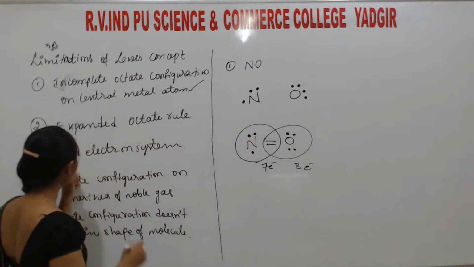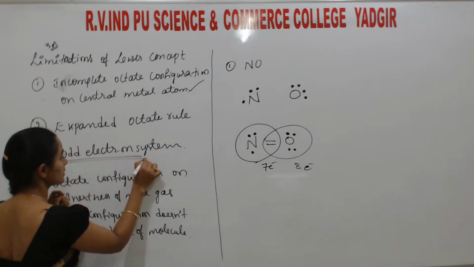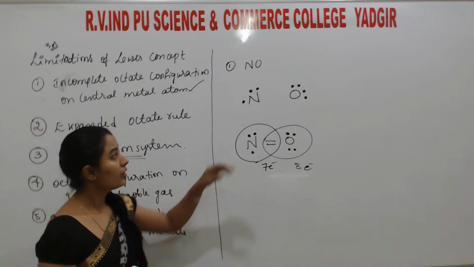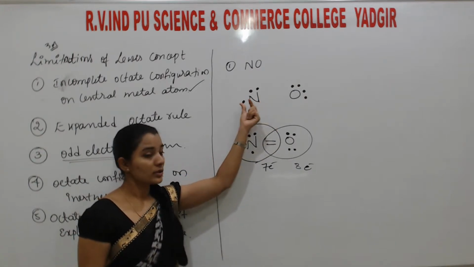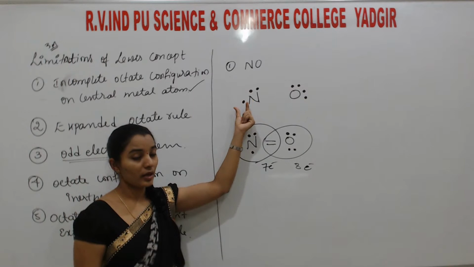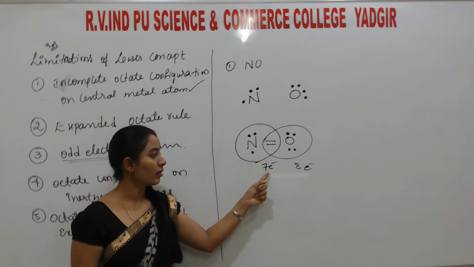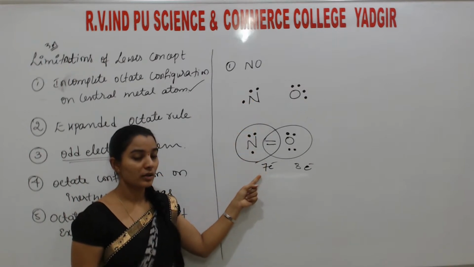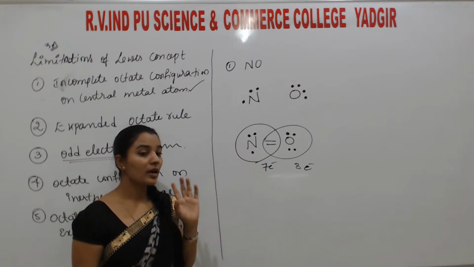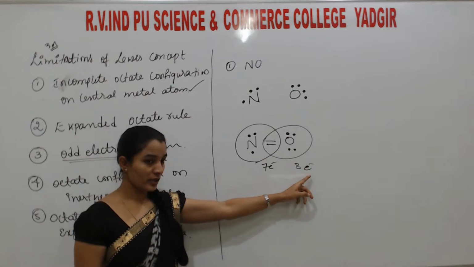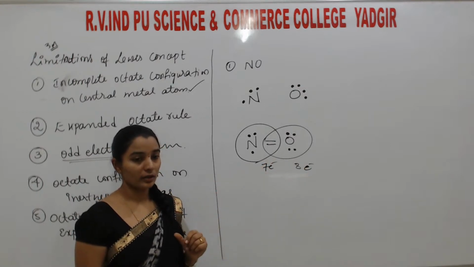Why? So here they mention the odd electron system, meaning they do not have an even configuration. They have an odd configuration here, 7. Even though they have a 7 electron system, they are stable. This one is 8 electrons, this one is 7 electrons.